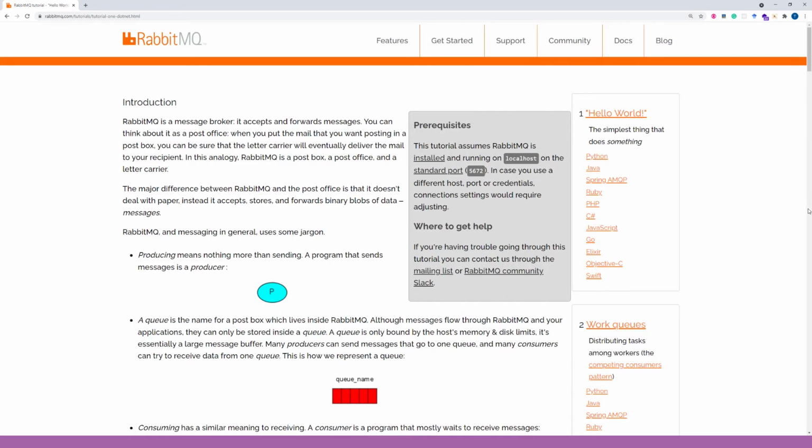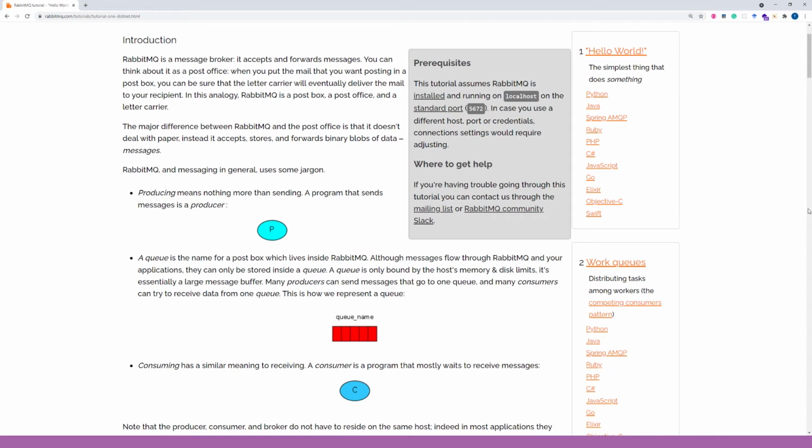Just to remember, a producer is a program or a component that is sending some message. A queue is a buffer where the messages are stored in a queue data structure. A consumer is a program or a component that receives a message.